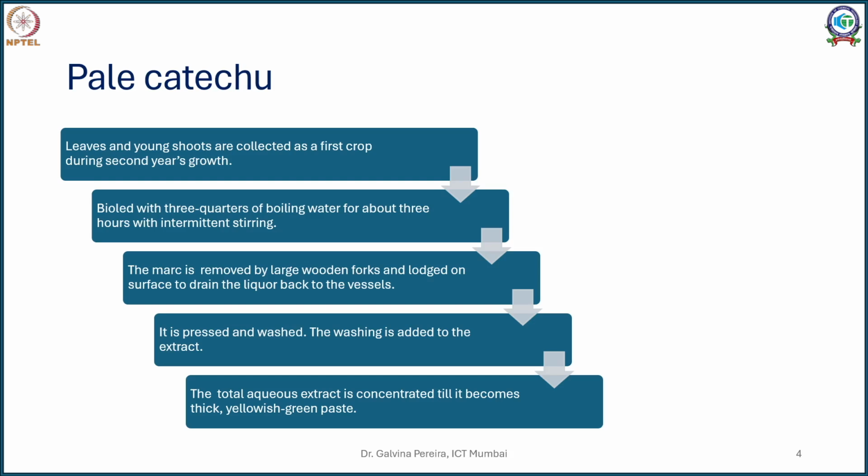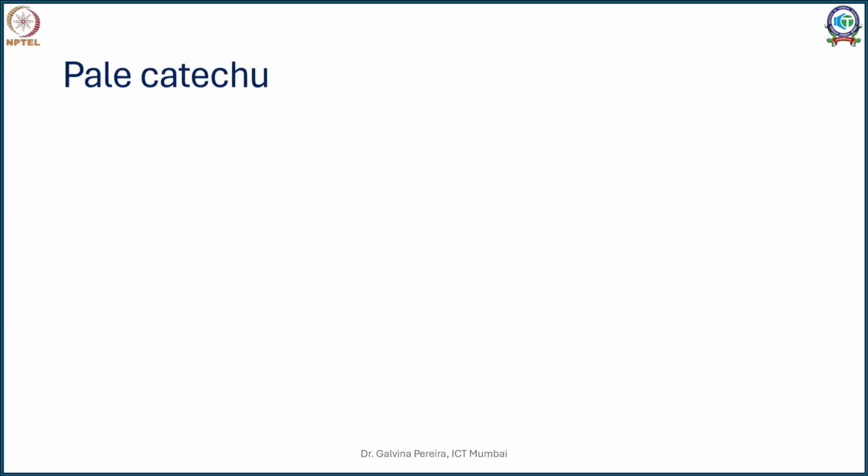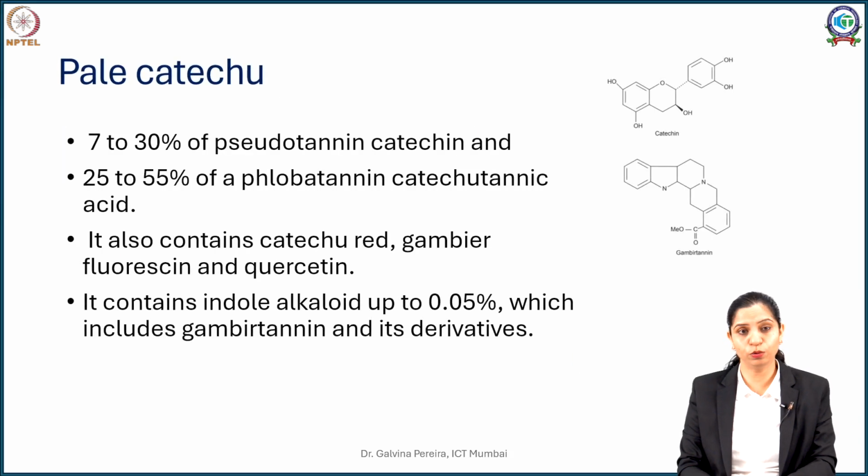Now this pale catechu is a very good source of tannins. If you see the chemical composition, it contains monomeric, that is pseudotannin, catechin, almost 7 to 30%, depending upon the age and the geographical location. Changes might happen, but on an average it has about 7 to 30% of catechin. So much so that if you break the catechu block and mount it in lactophenol, you would even see the catechin crystals. Apart from that, it also has polymerized catechin.